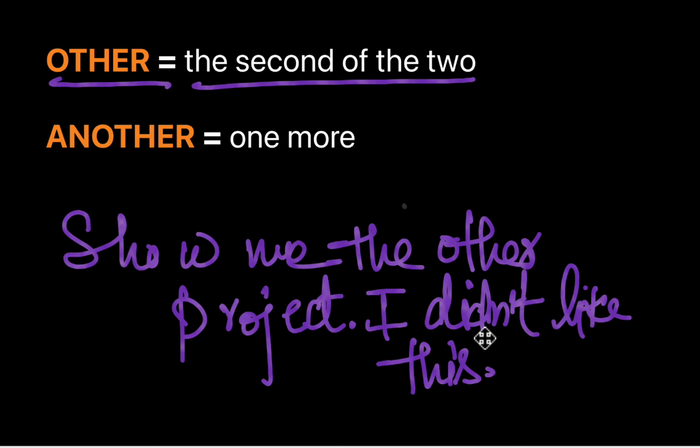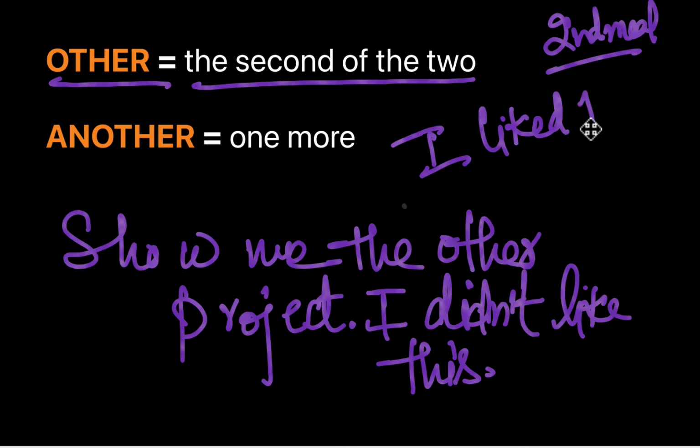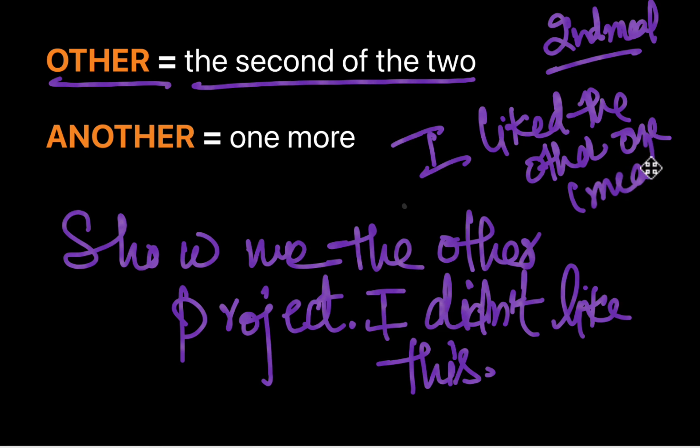Let's take another example. For example, I took you somewhere and I got you something to eat. You had this, and then I offered you something else. You were happy with the first meal, but I insisted and you had the second meal as well. And I say, how do you like this one, the second one? And you say, I like the other meal better.